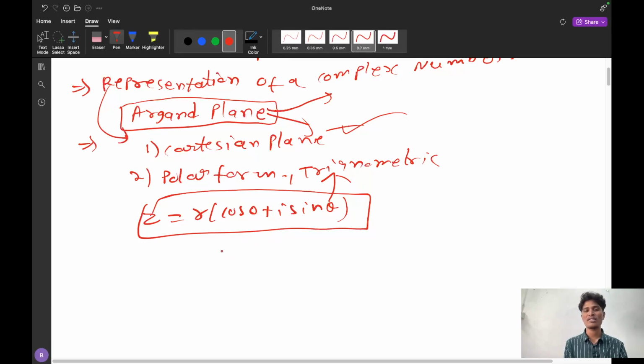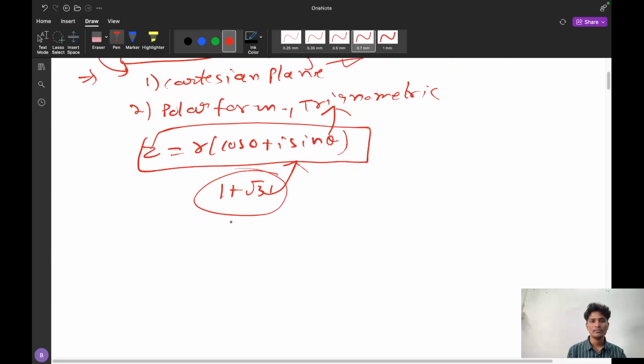Suppose there is a complex number 1 plus root 3 iota, and I have to represent this like this. How can I represent it? Simply find the argument. How do you find the argument? You have to see the quadrant. This is the first quadrant, and in the first quadrant the argument is theta equal to tan inverse b by a, that is tan inverse root 3 by 1. So the theta is equal to the